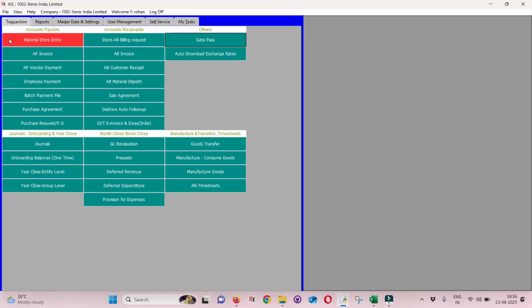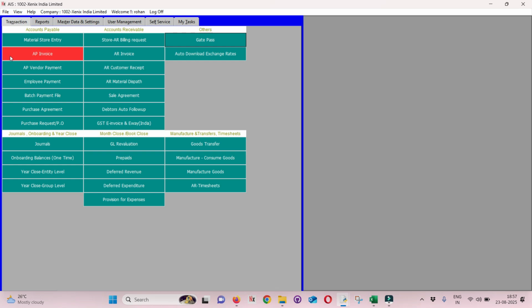In case of materials, they will enter the store and you do a store entry. For each item received, you enter the manufacturing date and expiry date, identify those details, and enter them into the system. That is a material store entry. In case of services, there is no store entry. You can directly account in an AP invoice. In case of materials, first they will enter the store. After the store entry, you will account under AP invoice.